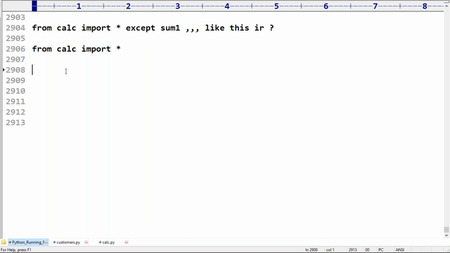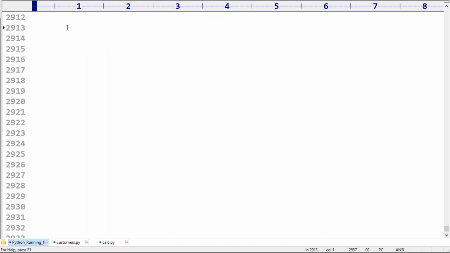Okay, that's a basic idea about modules. To define mathematical functions, the math module is there. It is a predefined module. We are not required to write it.